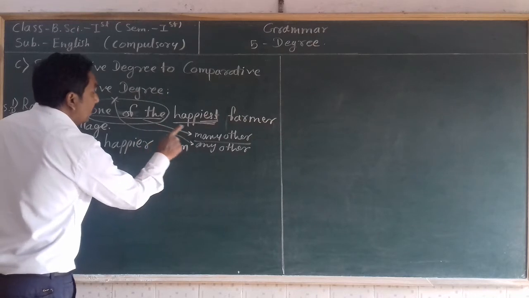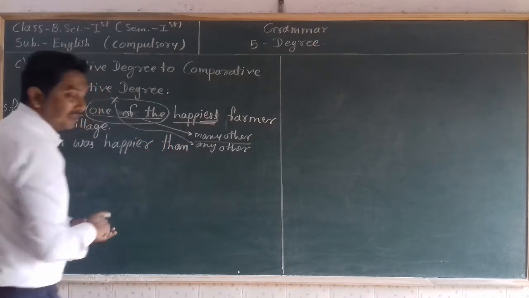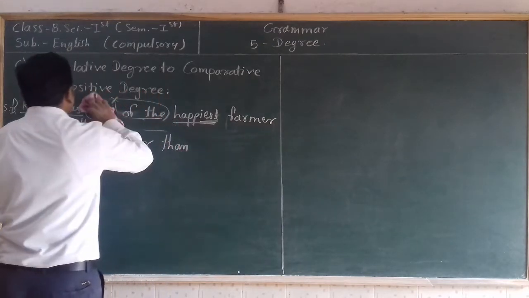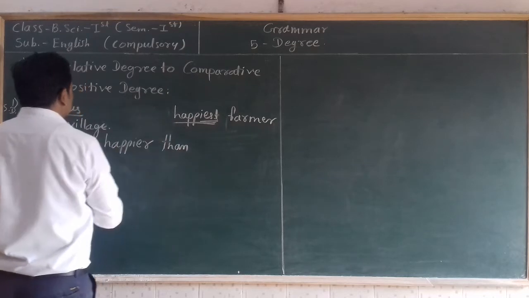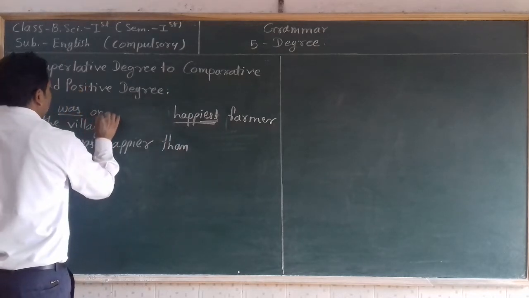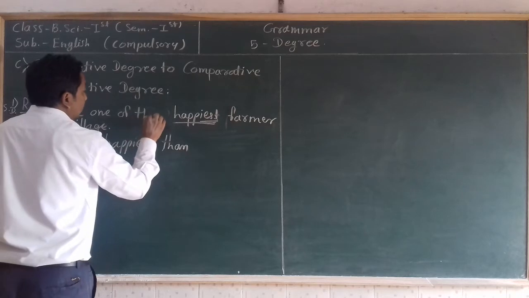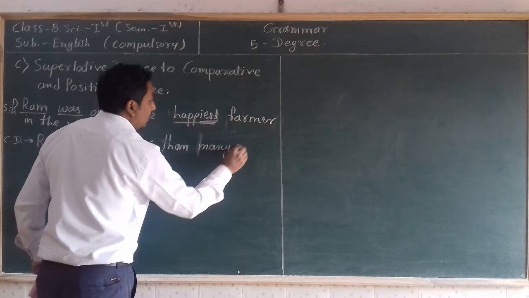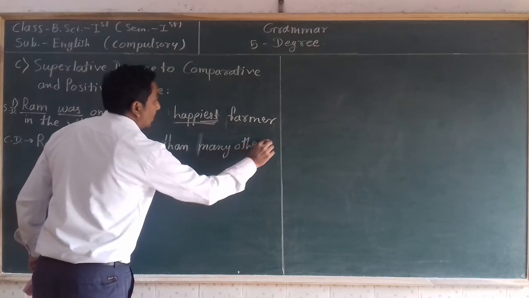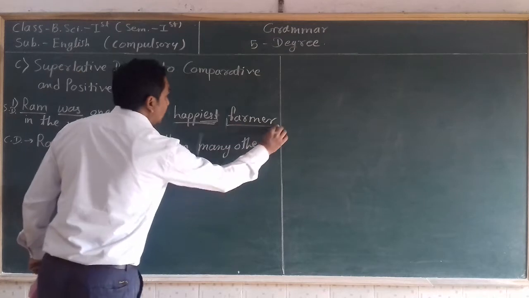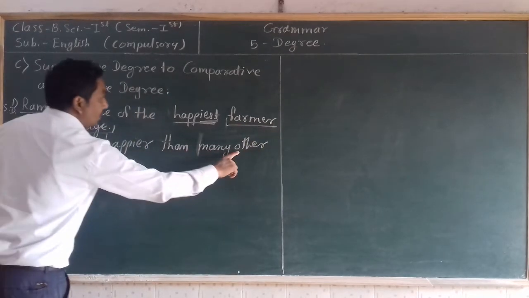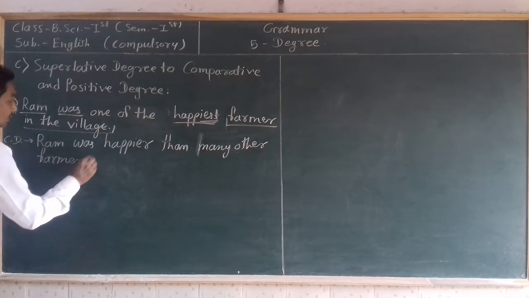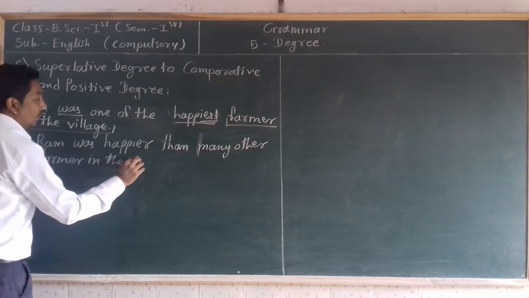Therefore, we use many other after than. Many other. Then write the remaining sentence as it is after many other or any other: farmer in the village.